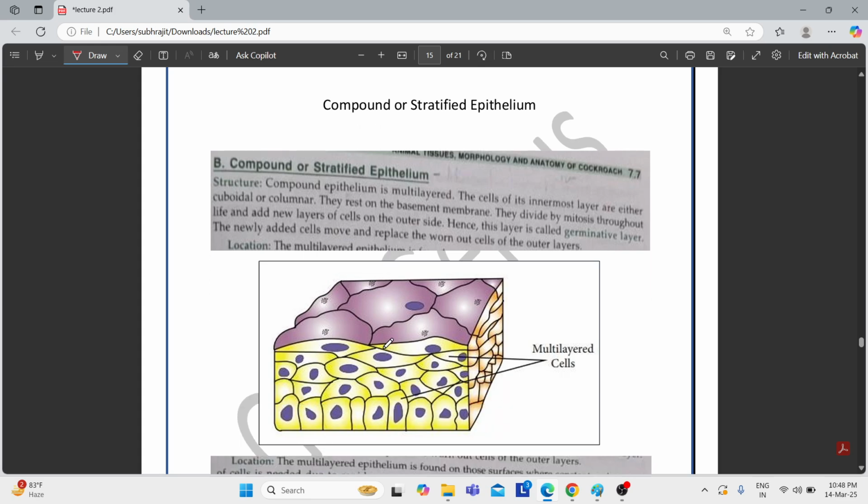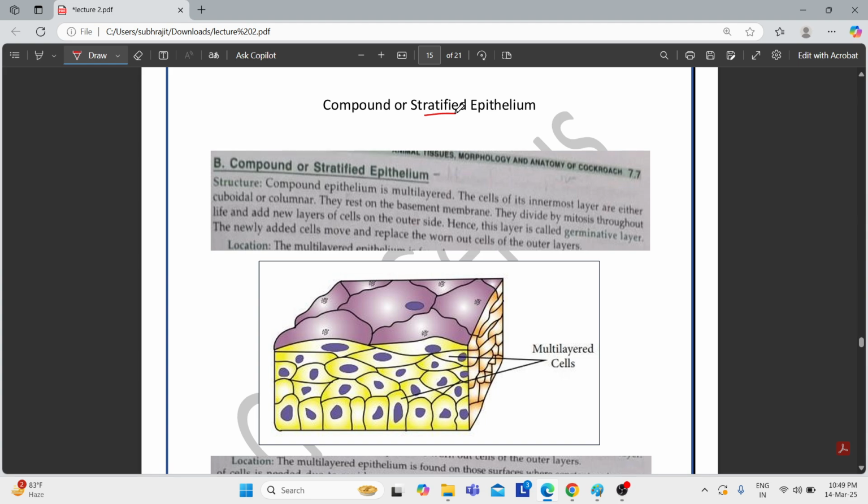Now let's come to the second type of epithelial tissue. We have completed the simple epithelium and its subdivisions. Now we have come to another type of epithelial tissue, that is the compound or stratified epithelium. Just now I discussed the term stratified. Stratified means layers. So accordingly, compound or stratified epithelium will have many layers.